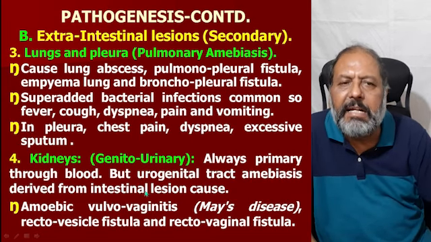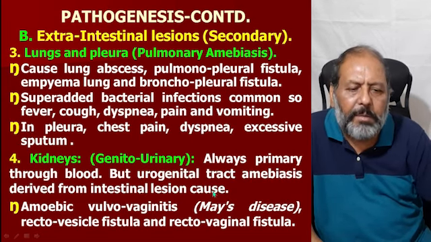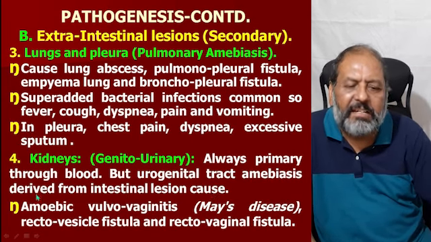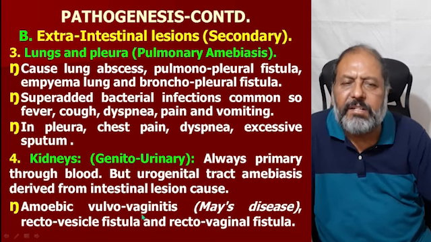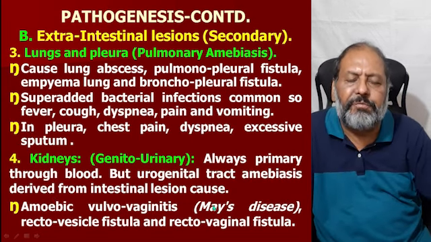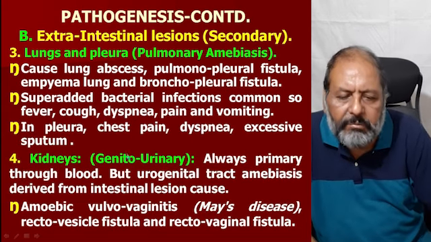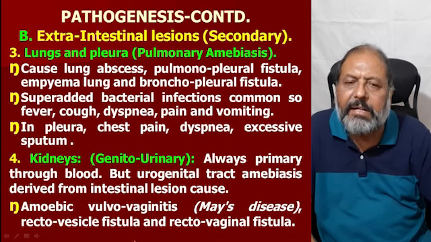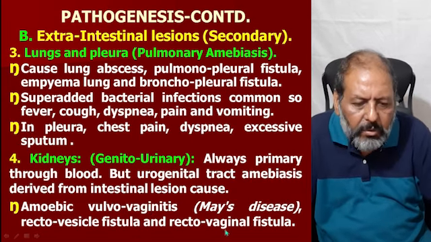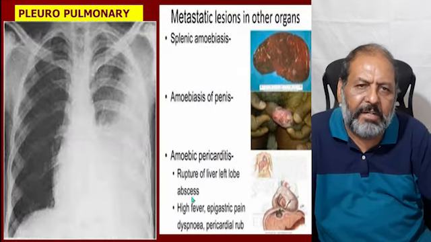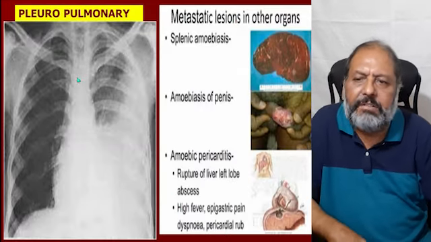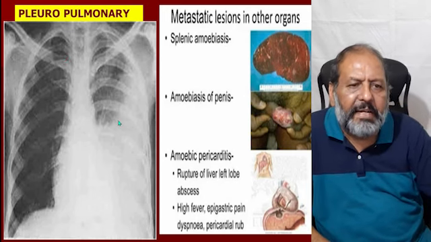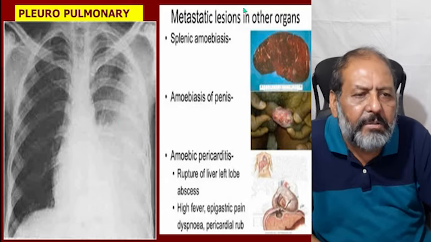Number 4 is the kidney or genitourinary involvement, which is not always primary through the blood, but urogenital tract amebiasis is derived from the intestinal lesion. If the intestinal lesions are extensive, that can also involve the kidneys. Amoebic vulvovaginitis or May disease, rectovesical fistula, and rectovaginal fistula can occur as complications when the intestines are involved. So here one can see pleuropulmonary involvement, and the metastatic lesion in the other organs of the body,